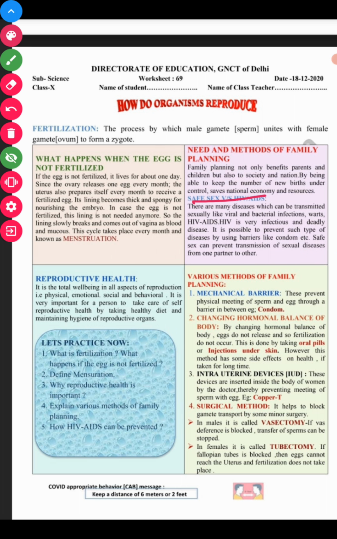How can HIV/AIDS be prevented? Beta, you can write the answer from the safe sex paragraph. It means the use of a condom can prevent infectious diseases like AIDS. Okay, so you can write this.